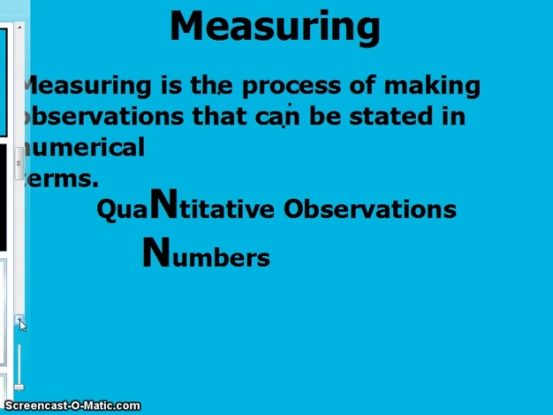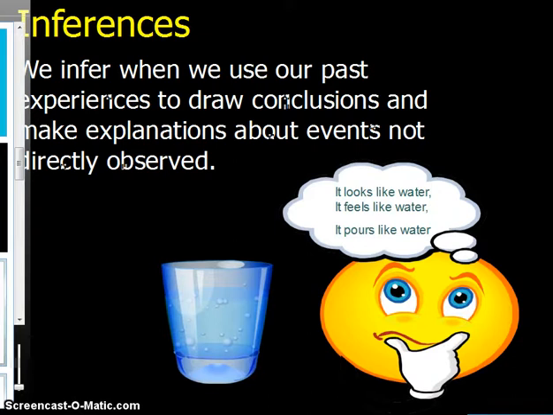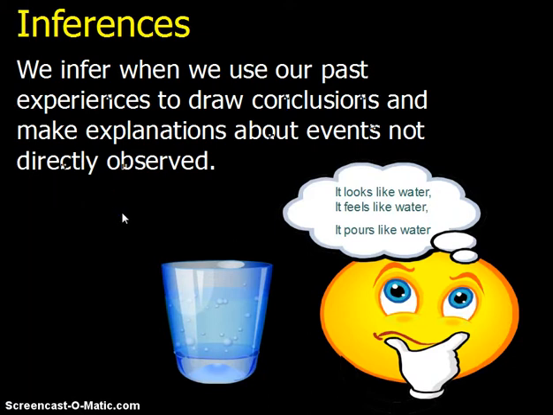So your C was communicate, your O was observation, your M was measure, and your I is going to be inferences. What? Wait a second. What's an inference? Not many people understand inferences and predictions. That's something hard for people to understand. But y'all are all smart. Y'all are all brilliant. Y'all are going to get this first try, and we're not going to have any issues at all.